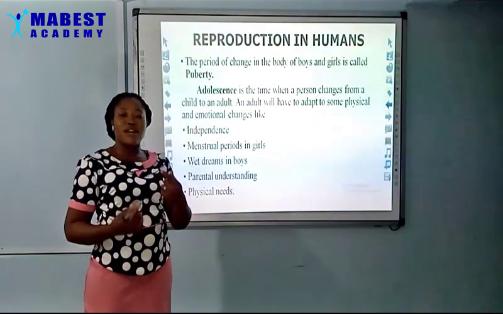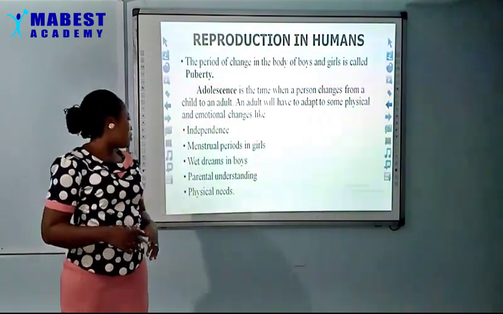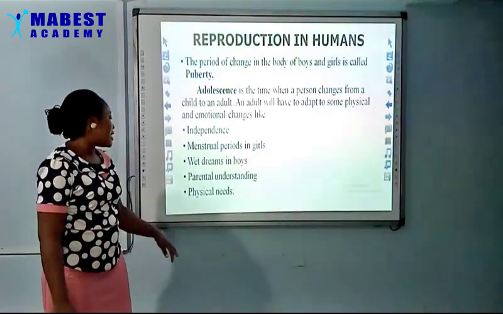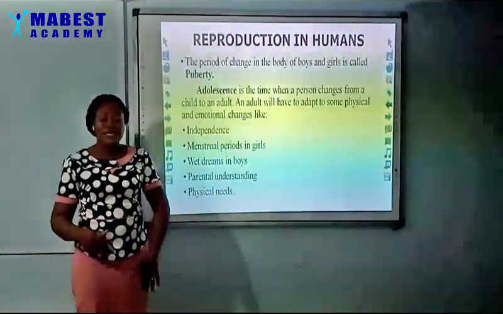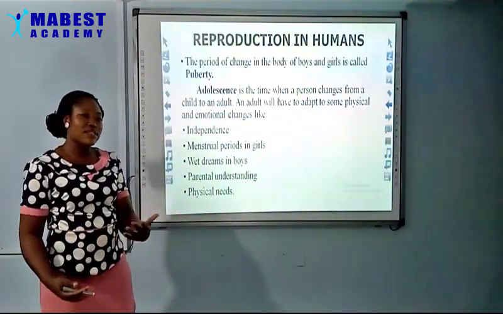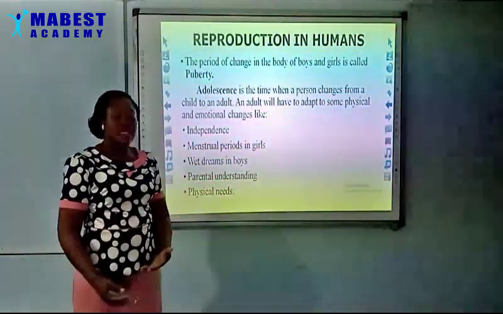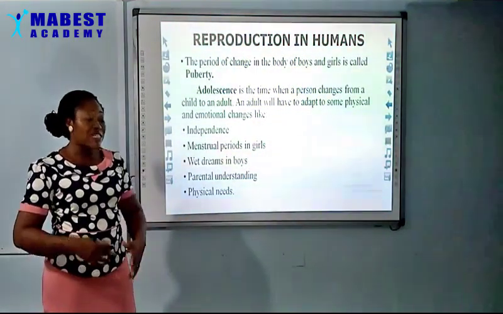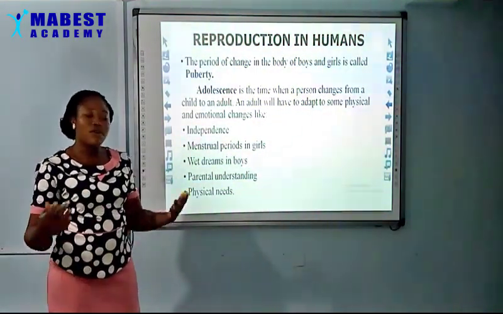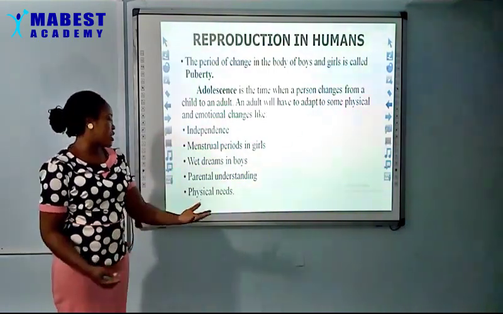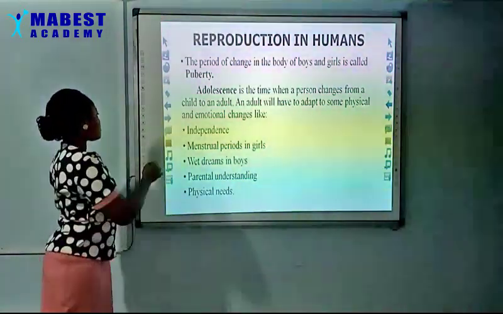But they will want their parents to understand them. They will say, I'm no longer a baby, I can decide on my own. Then physical needs: there are some things that they will need at this particular time, because especially at puberty or adolescence, they would have outgrown some of the things they use, like their undies and several other things. So they will need to get some of these things.